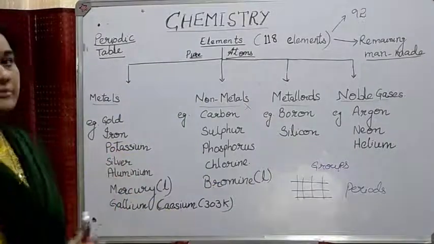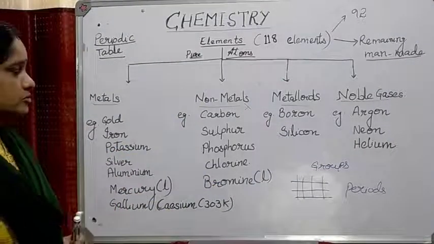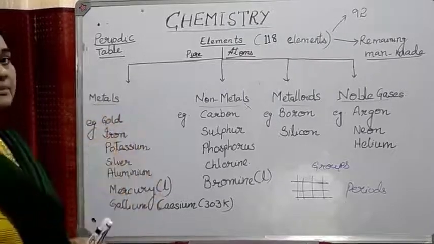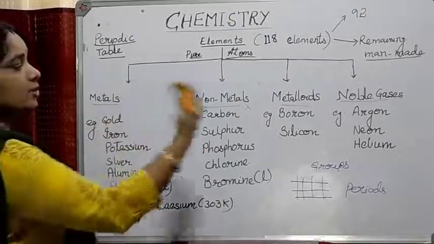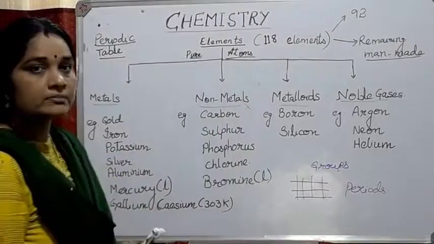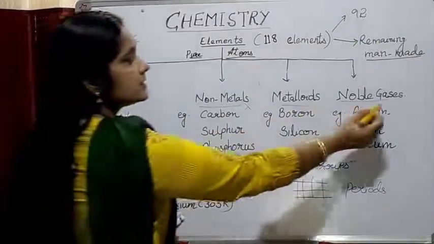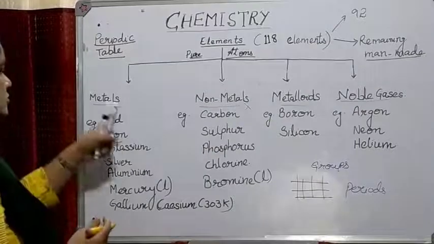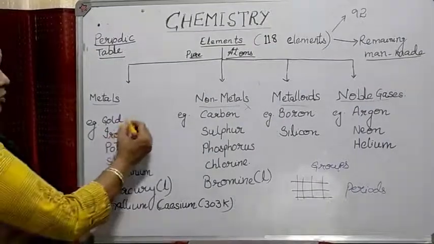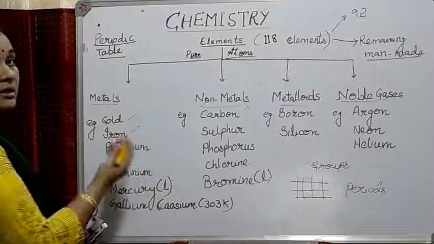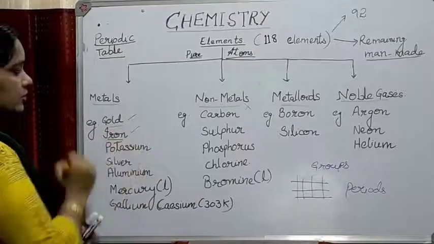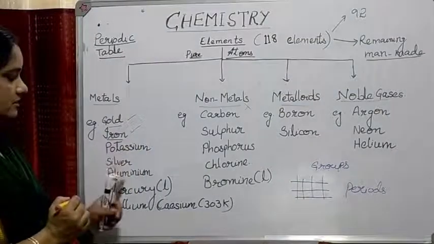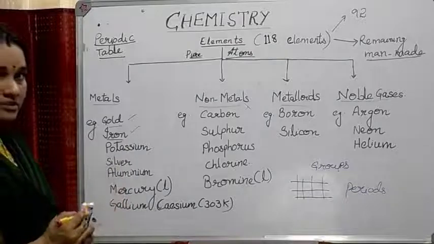In the periodic table, as you see in the slide which I have shown to you, the metals are placed on the left hand side and the non-metals are placed on the right hand side of the periodic table. And noble gases are placed on the extreme right hand side. So the metals, gold, iron and all, are in solid state. Potassium is solid, silver and aluminium are all solid in state.